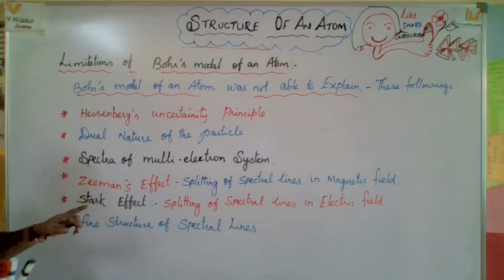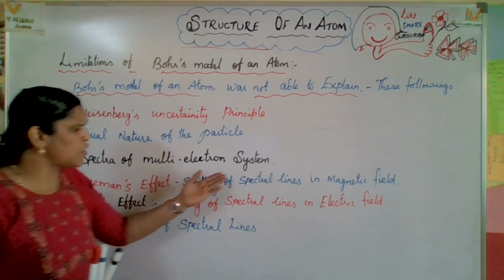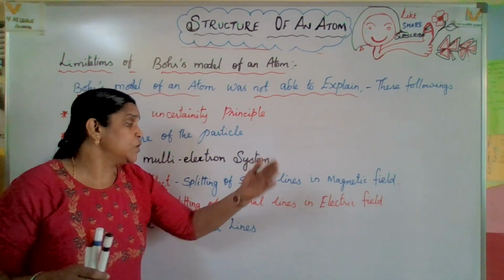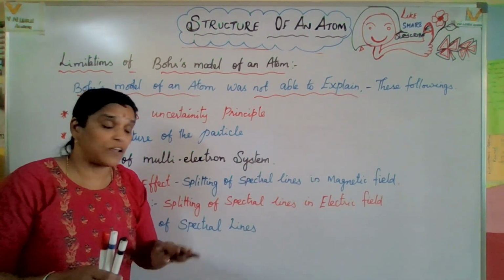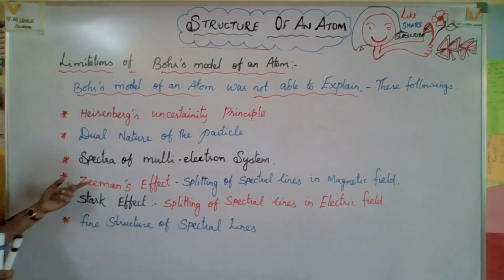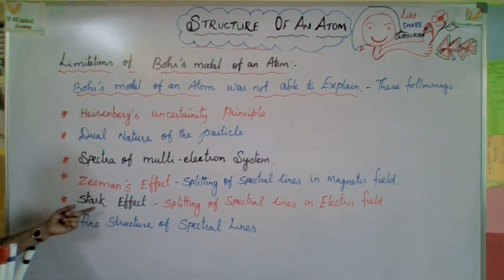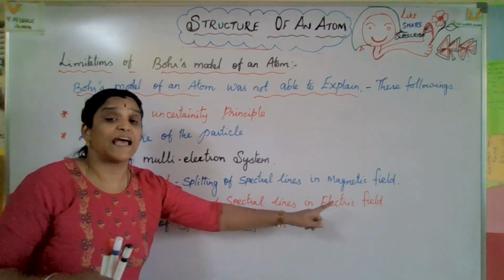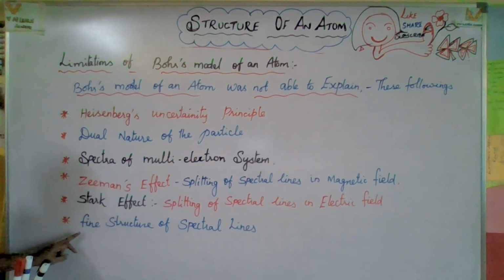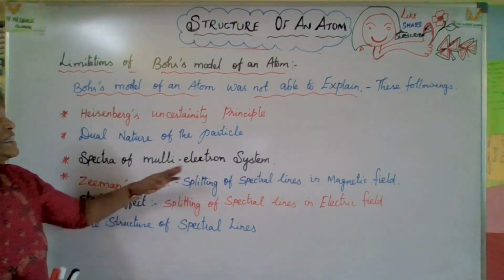Now the Zeeman effect and the Stark effect are very, very important. The Zeeman effect is the splitting of spectral lines in a magnetic field. In an electric field also, splitting of spectral lines occurs. He could not explain the Zeeman effect, the splitting of spectral lines in a magnetic field. The Stark effect is the splitting of spectral lines in an electric field. Hope you got a clear idea. Next, the last point, the fine structure of the spectral lines. He could not explain all these points.